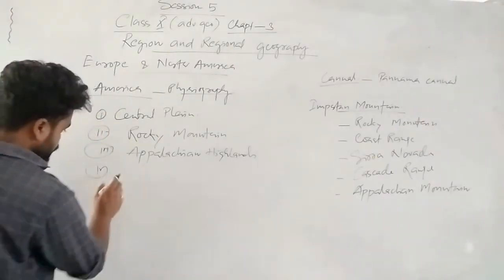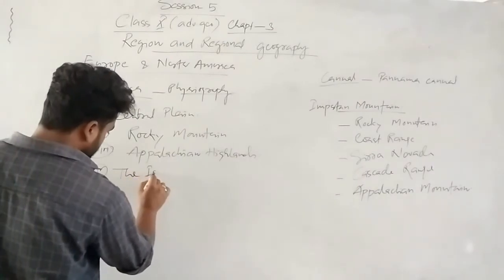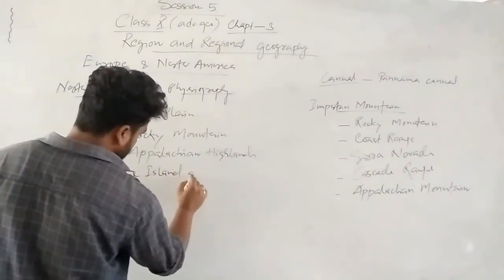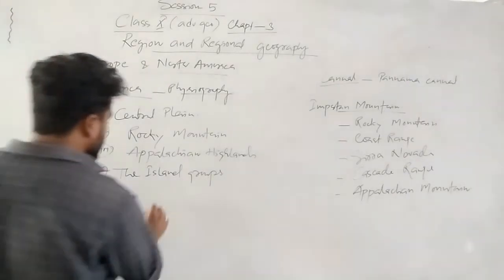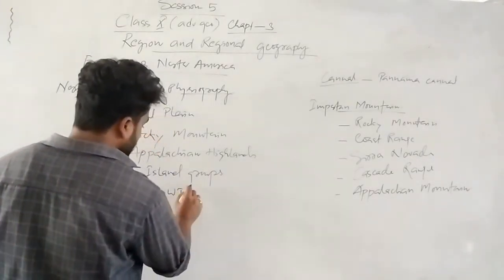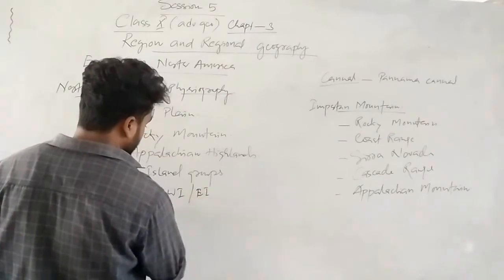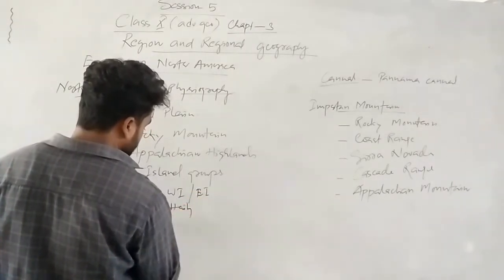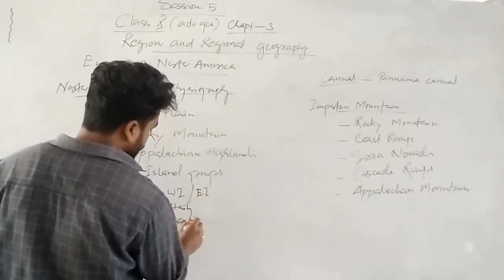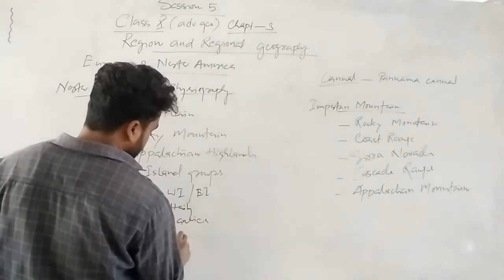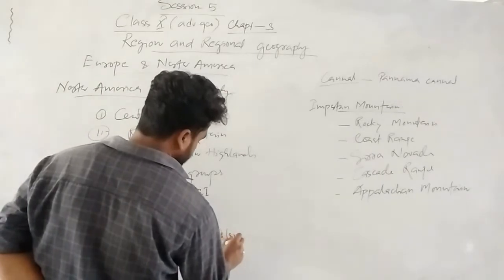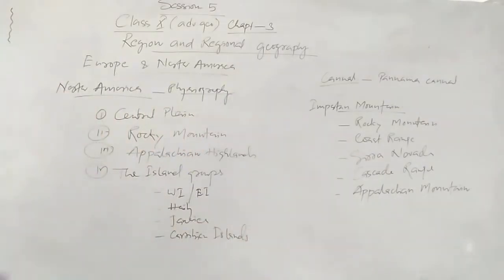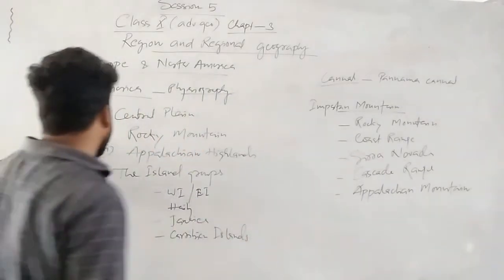So the island groups we can consider. Island groups means what island groups will come? The West Indies will come, East Indies will come, okay, Haiti, Jamaica, and other Caribbean islands. These will come under the island groups in North America.